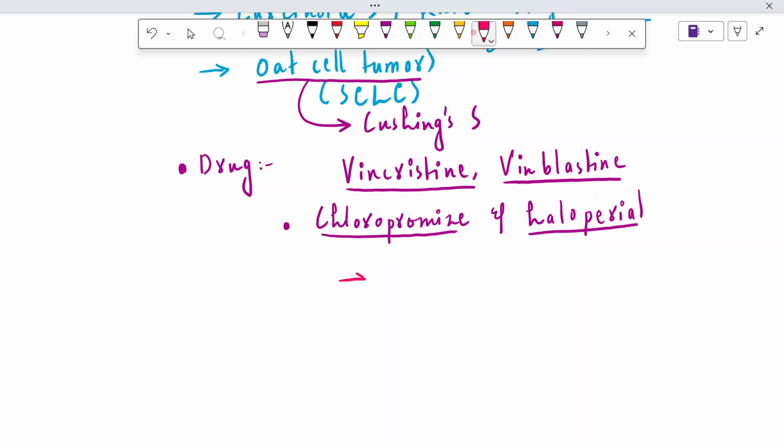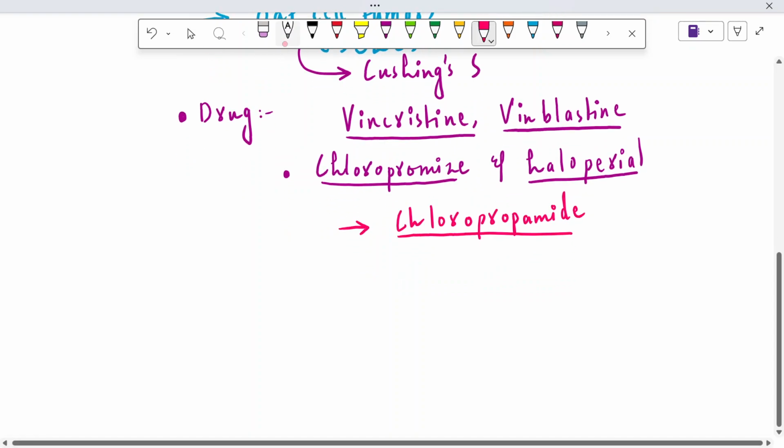And one other drug that is no longer used now is known as chlorpropamide. This was an anti-diabetic drug, and it was eradicated from the market because it was causing SIADH in several people, right?